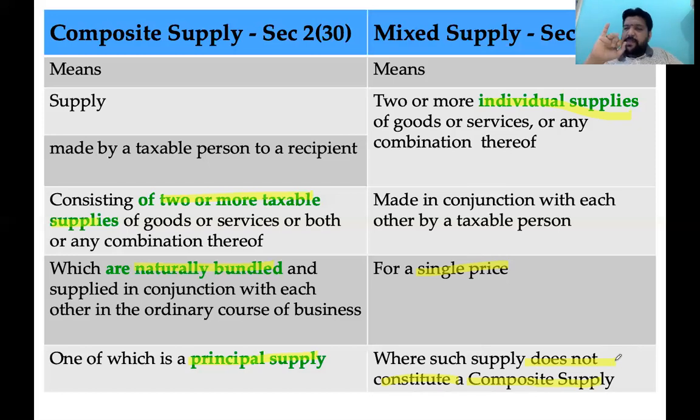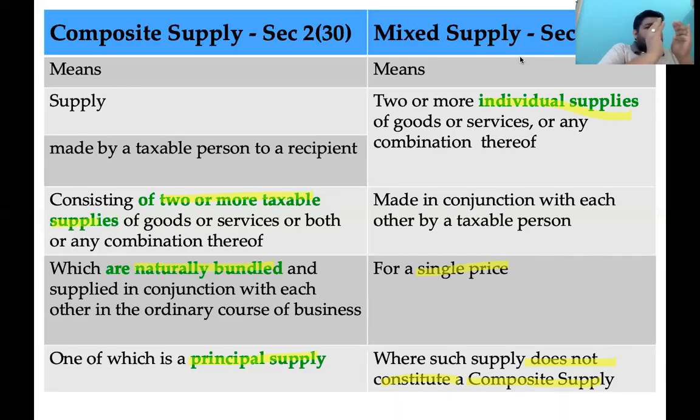Individual supplies, two or more individual supplies for a single price, and that does not constitute a composite supply. If it is not a composite supply, then it will become a mixed supply. So every time, first the test will be only on composite supply. If something is not a composite supply and there is an element of single price and two or more individual supplies are present, it will tantamount to mixed supply. I am not plainly concluding that if something is not a composite supply, it will be a mixed supply. 99% it's like that only.